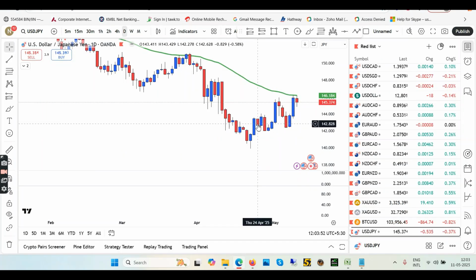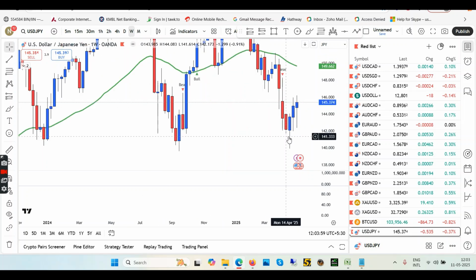Coming back to the analysis of dollar against yen. Let's start the top-down approach with the weekly chart. In weekly, we are in a trend reversal. You can see week 1, 2, 3 going up, up, up, up, up. So 3 red candles, that means the trend is reversing. We are going up now.